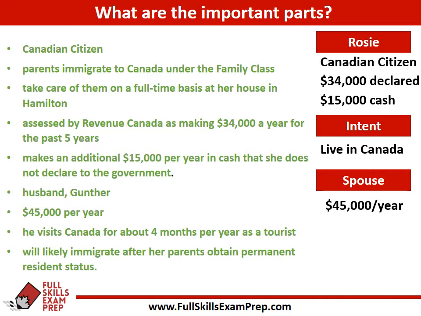When we take a look at her spouse, so he makes $45,000 per year. He comes to Canada as a tourist for about 4 months every year. And finally, part of his intent, so he wants to immigrate to Canada as well, but after Rosie's parents obtain their permanent resident status.